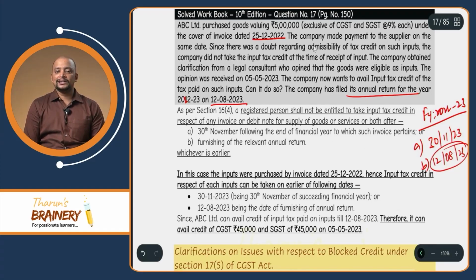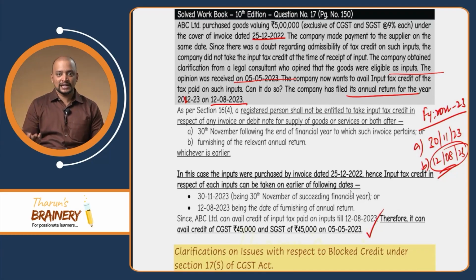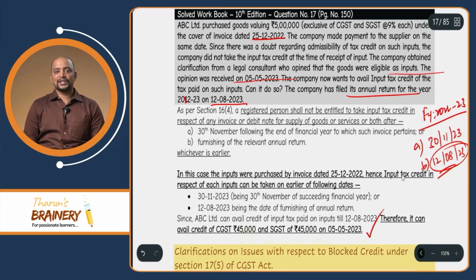Now what is happening here? The company made the payment to the supplier on the same date. Since there was a doubt regarding admissibility of input tax credit on such inputs, the company did not take the ITC at the time of receipt of inputs. The company obtained clarification from a legal consultant, who opined that the goods were eligible as inputs. The opinion was received on 5/5/2023. Is 5/5/2023 within the time limit of availment of ITC? Yes. So they can take the ITC for the month of May 2023, when they file GSTR 3B. That is with respect to this question.